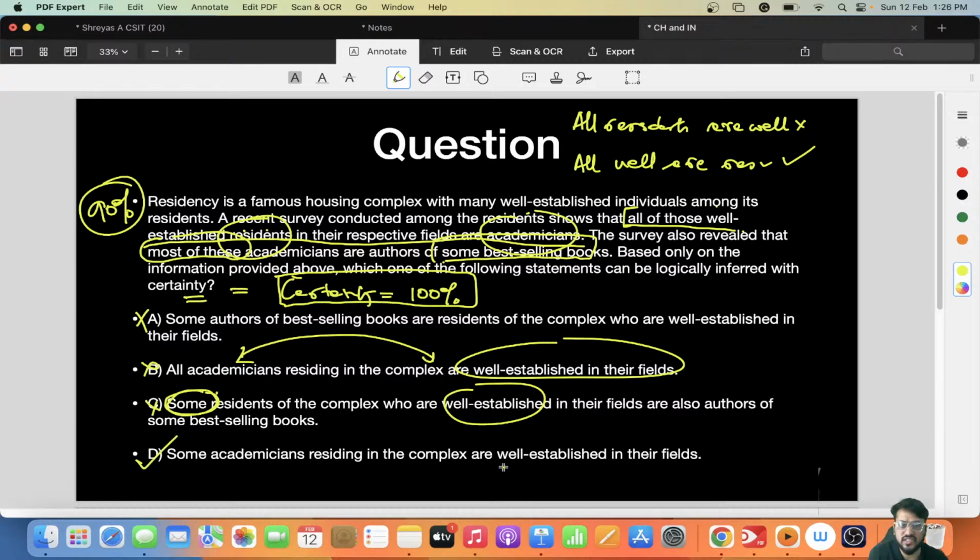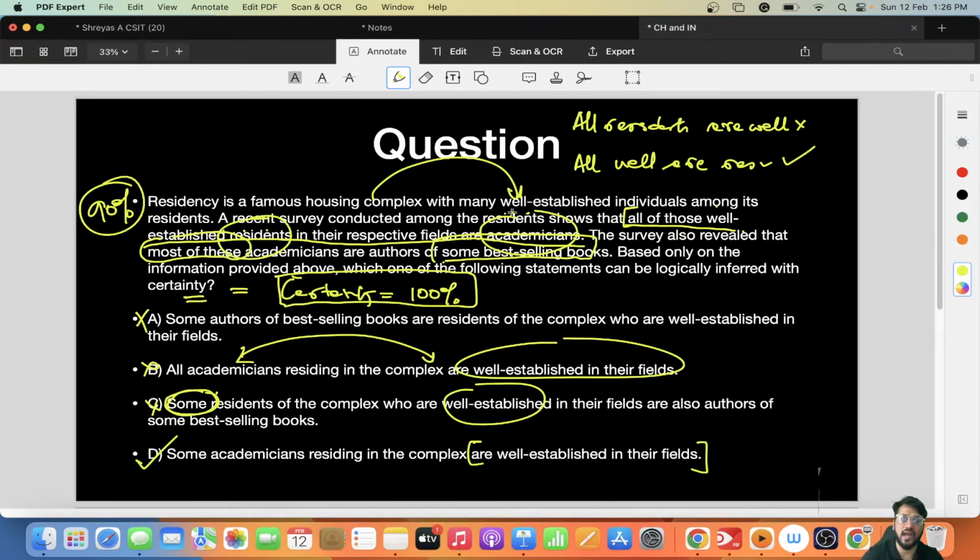Some academicians residing in the complex are well established in the fields. Yes. All of those well established residents in the fields are academicians. All well established people are academicians. So some academicians will be well established, right? So some academicians who are in the complex are well established.